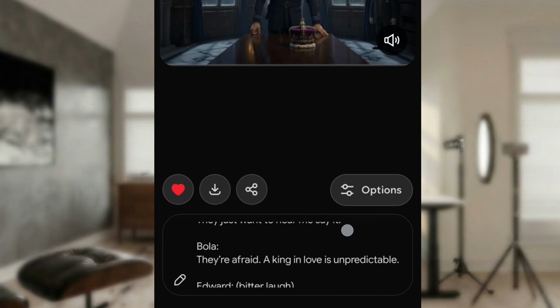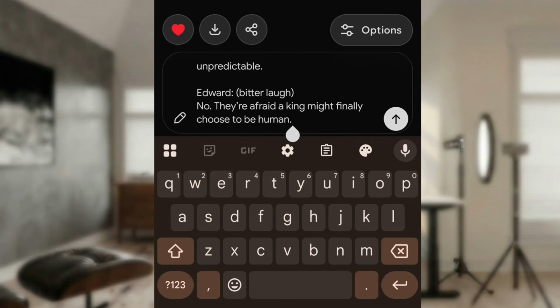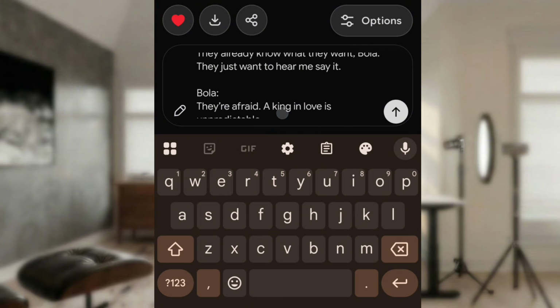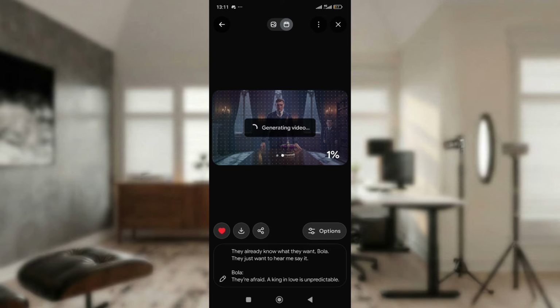Now you can decide if you want them to speak in either a Nigerian accent or an American accent, whichever one you want. You can just type it in your prompt. Anything you want, you can just add it to your prompt. This is something you need to calm down and do. So I'll give it time to load and generate.